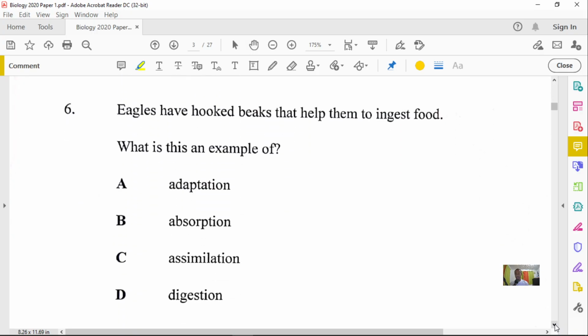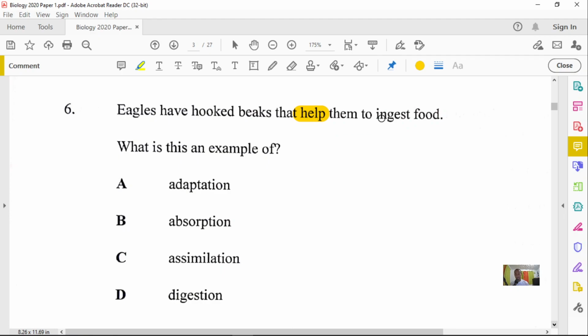Question number 6 states that eagles have hook beaks that help them to ingest food. There's a very important word here, the word help. It asks, what is this an example of? The hook beaks are helping the eagle to ingest.